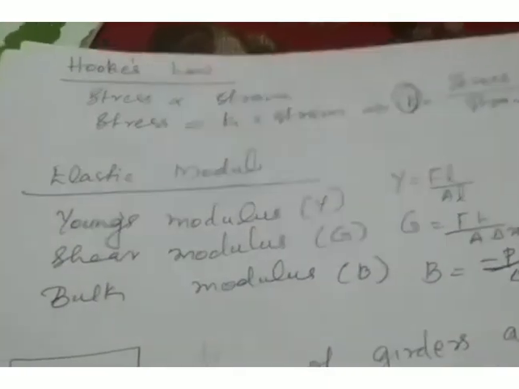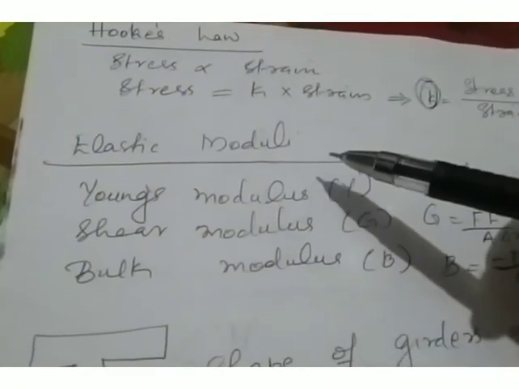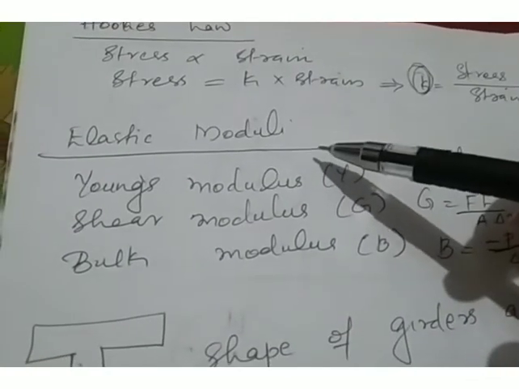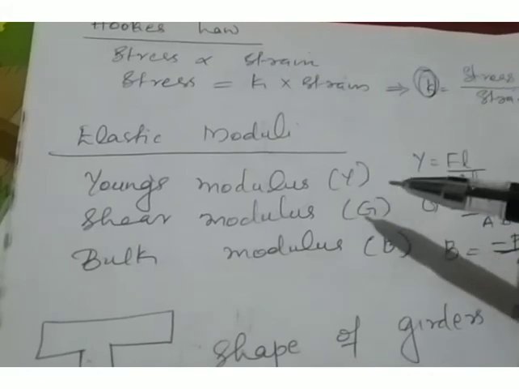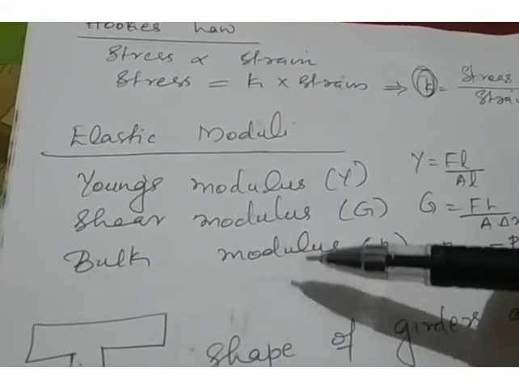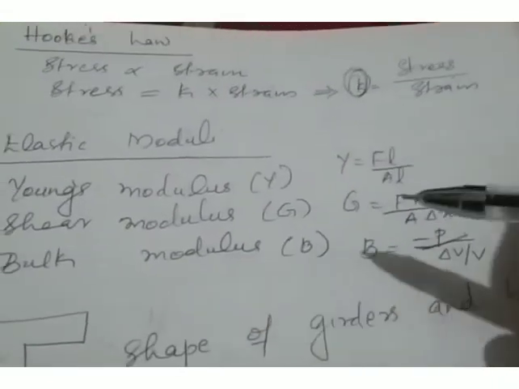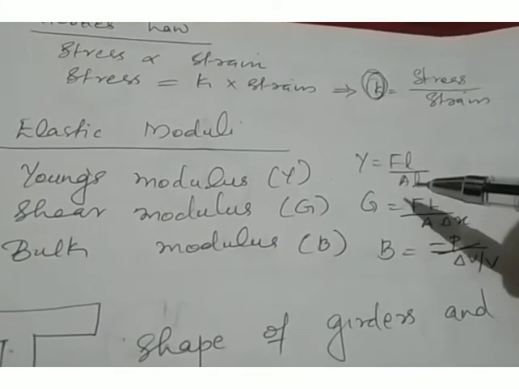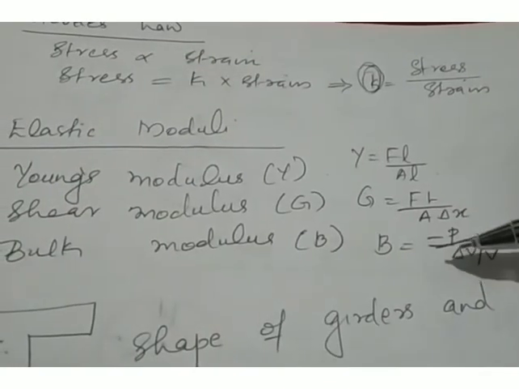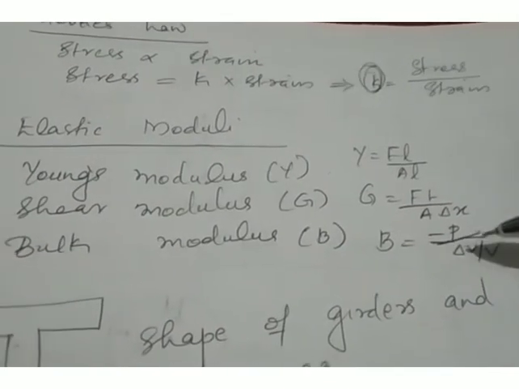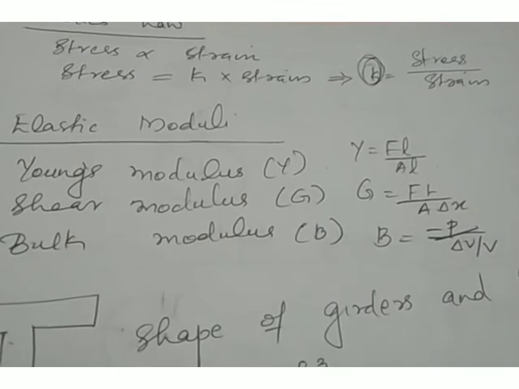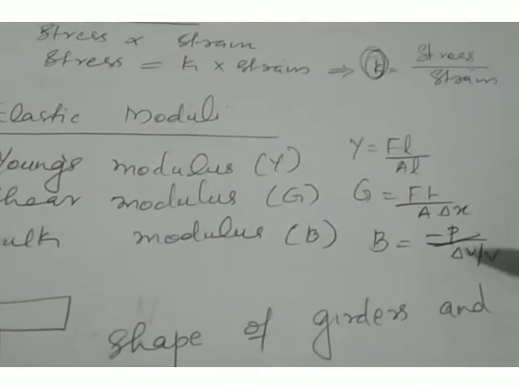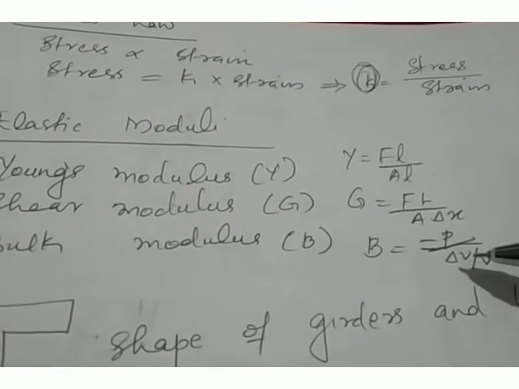There are three types of elastic moduli corresponding to three different types of stress and strain: Young's modulus, shear modulus, and bulk modulus. Young's modulus is given by Y equal to FL by A delta L. Shear modulus is FL by A into delta X, and bulk modulus is minus P by delta V by V. The minus sign indicates that a change in volume corresponds to a decrease.